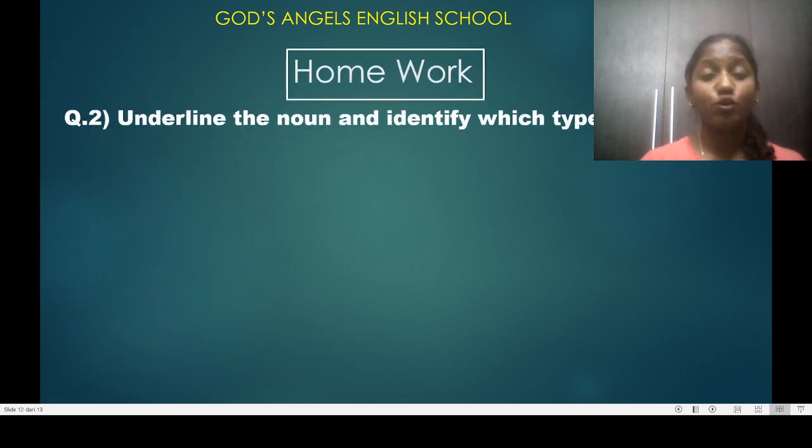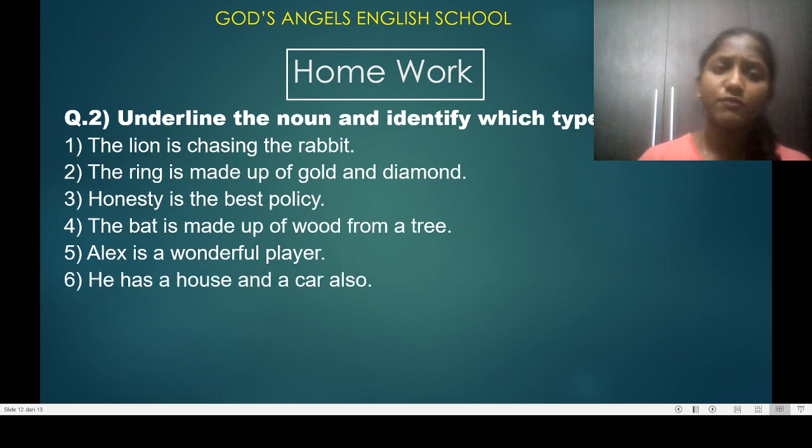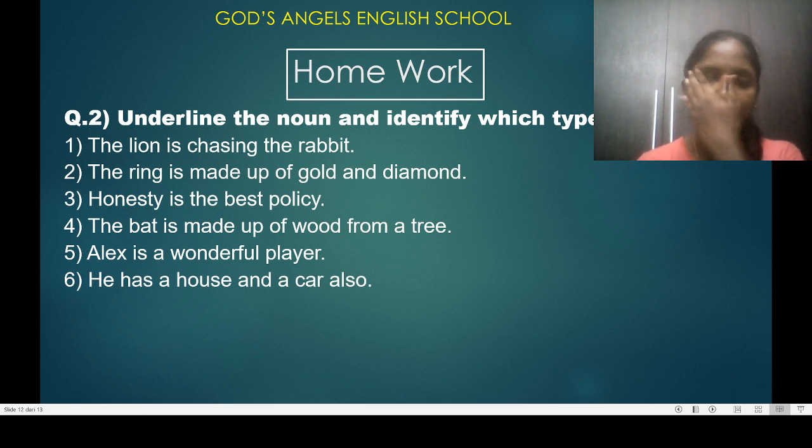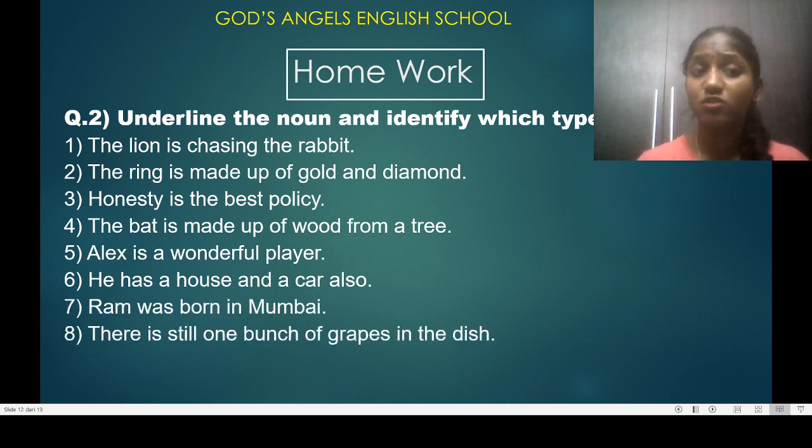Your homework. I hope you will understand what I have taught you. These are the homework that you have to do. If you do not do that, it is not my fault. You will lose the things that you don't know, because these things are coming ahead in classes 6, 7, 8, 9, 10. This kind of grammar is always with you. So this is the time that you have to learn. So you have to do this homework. This is very, very important.